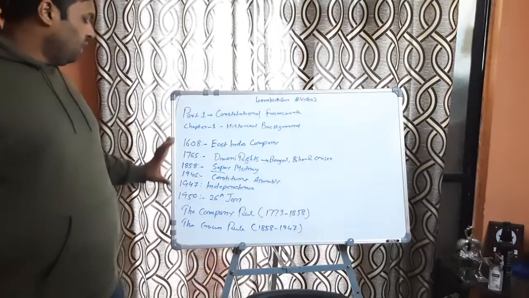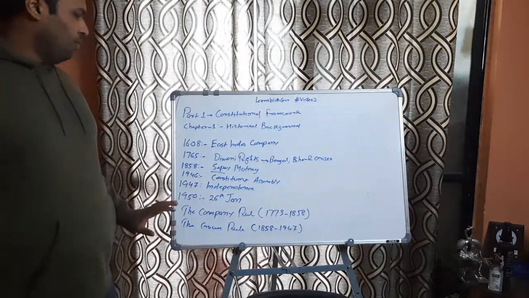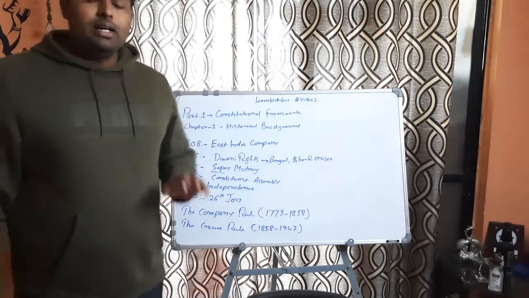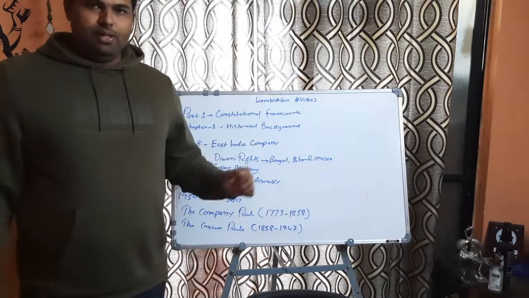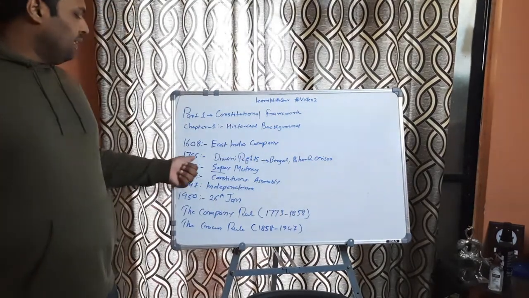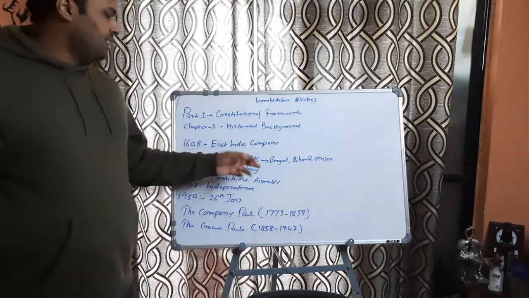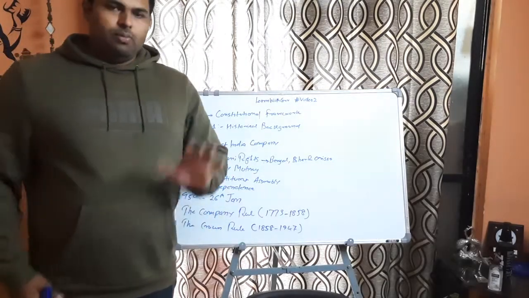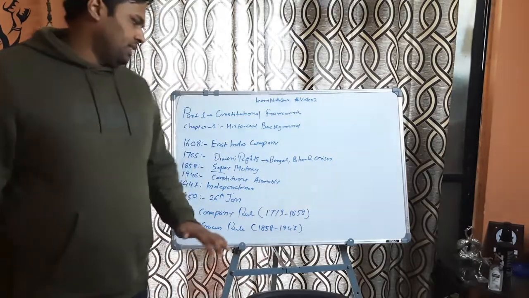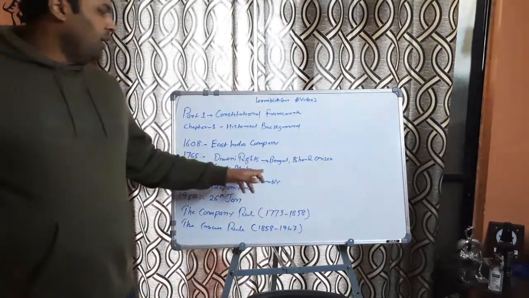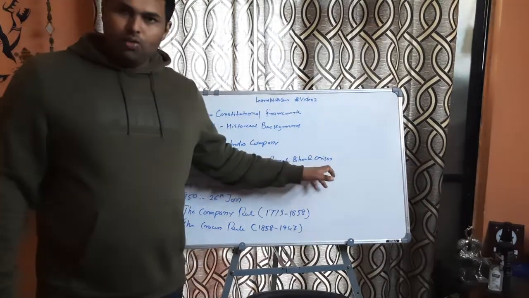So in 1608, Britishers came to India in the form of East India Company. Then in the year 1765, they got Diwani rights. For now you can understand it is rights over revenue and civil justice, and they got the Diwani rights for Bengal, Bihar and Orissa.